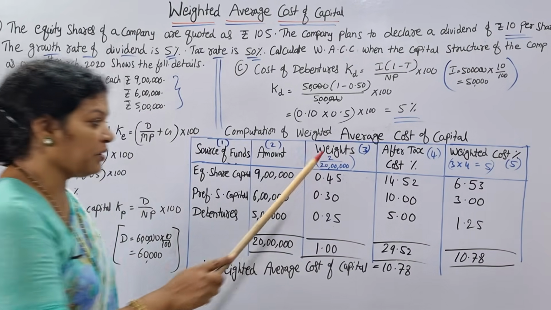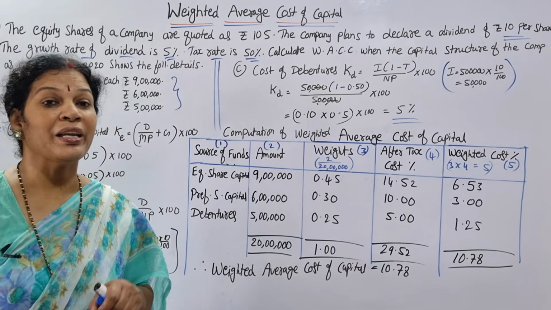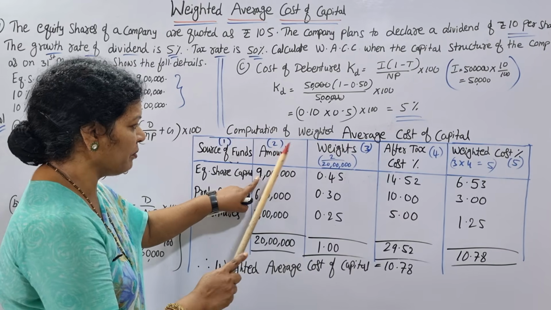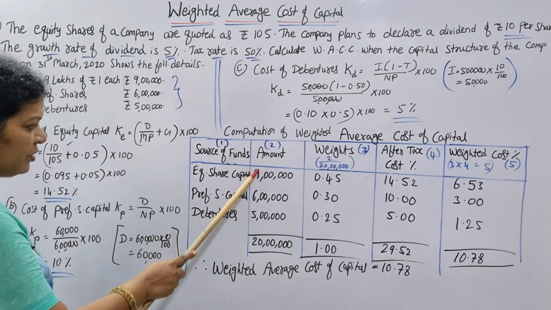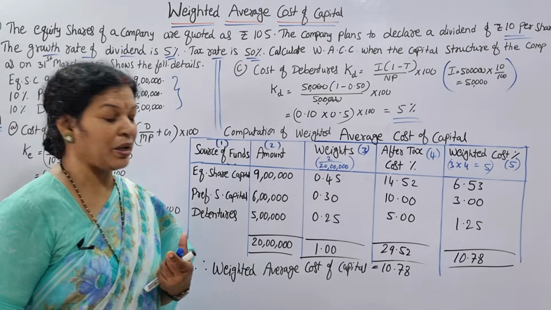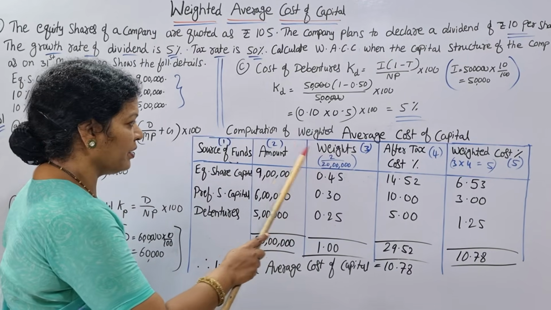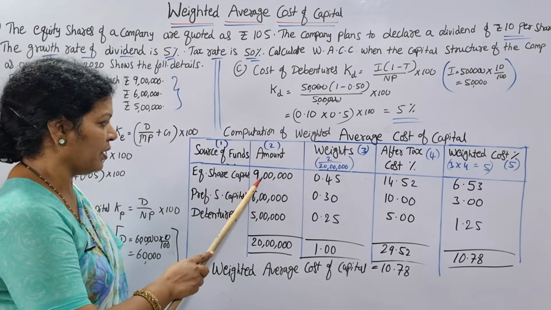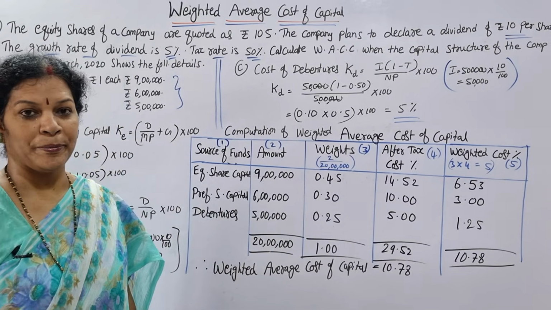Then after that, weights. Weights we have to calculate. How do we calculate the weight? For calculation of weight, this amount divided by the total. The total, if you see, 9, 6, 5, is 20 lakh. So I have written here second column divided by 20 lakh. 9 lakh divided by 20 lakh, you will be getting 0.45.